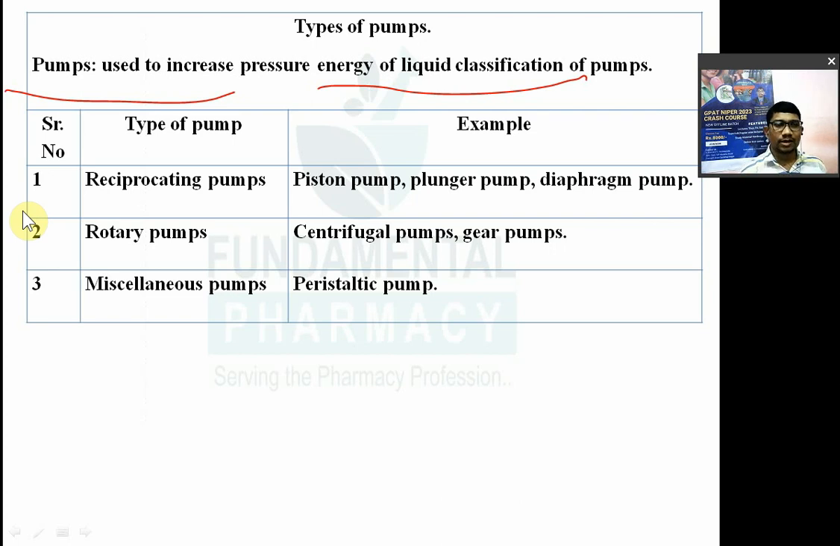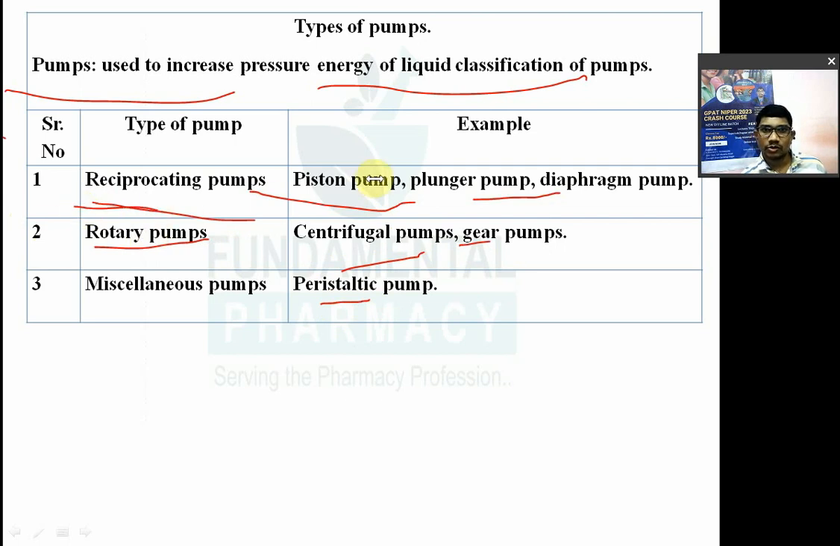So the right type of pump. Suitability of pump will be based upon your requirement, energy requirement, then type of material to be transported, etc. So there are three types of pump. Remember, reciprocating pump: in reciprocating pump you have piston pump, plunger pump and diaphragm pump. Remember these three. Rotary pump includes centrifugal pumps and gear pumps, and last is miscellaneous, the peristaltic pump.